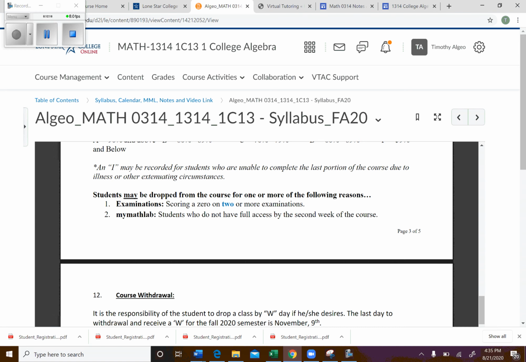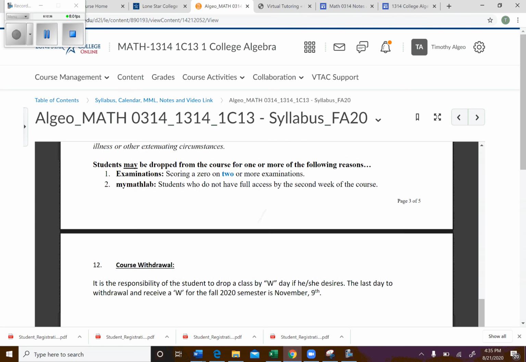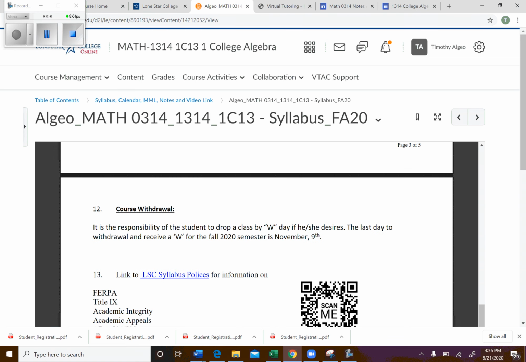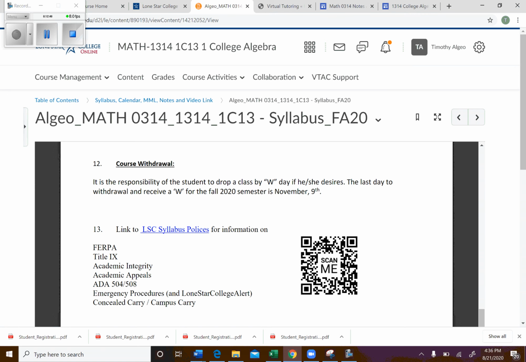Now, students may be dropped if they score a 0 on 2 or more exams. At that point, mathematically, it's going to be pretty difficult to pass the course if you receive a 0 on more than one exam. Even if you receive a 0 on one exam, it's going to be quite a challenge. The other reason would be if you don't have access to My Math Lab after 2 weeks, okay? And once again, we're going to look at My Math Lab in a moment and discuss that. If you do decide that to withdraw is within your best interest, you have till November 9th to do that.